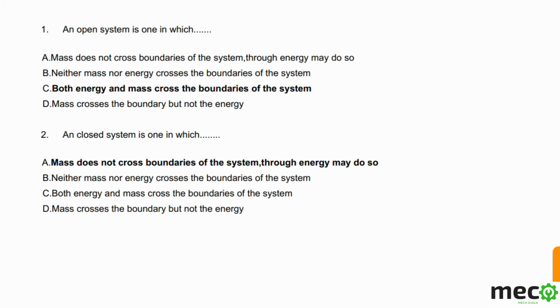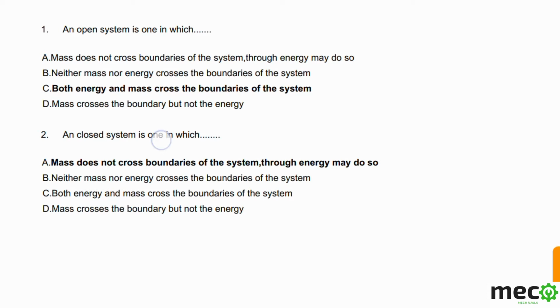So the first question they are asking is, an open system is one in which. I said in an open system both energy and mass can cross the boundaries. So there is only one option, option C, both energy and mass cross the boundaries of the system. So we have to mark the right option, which is C.